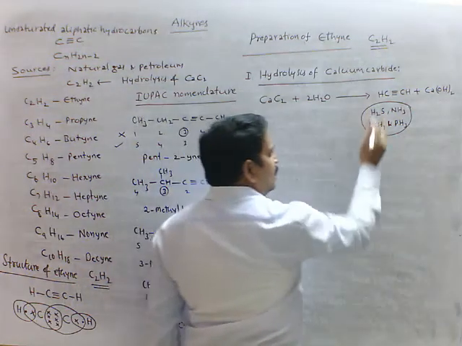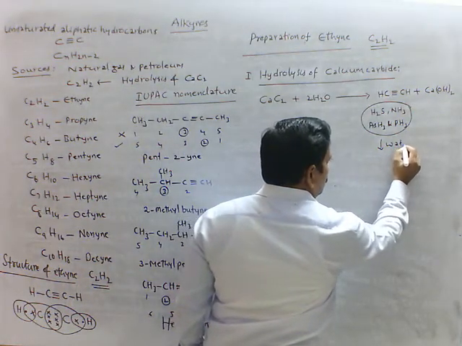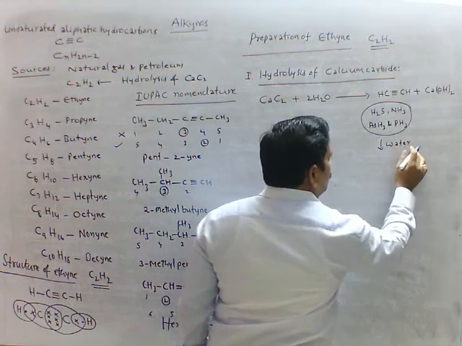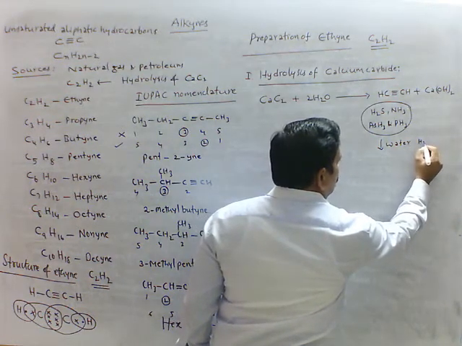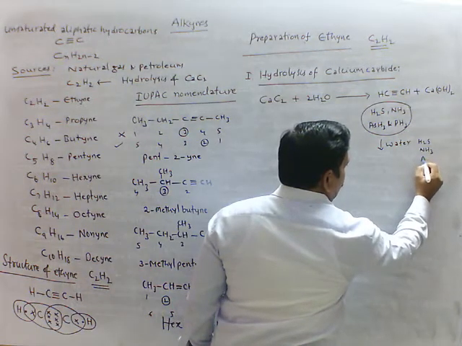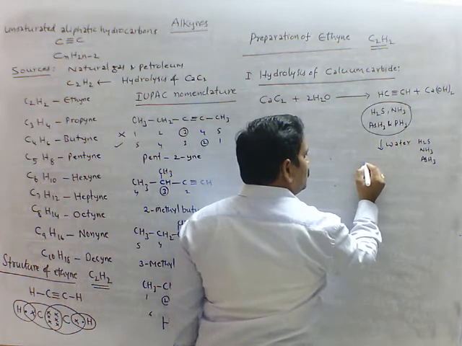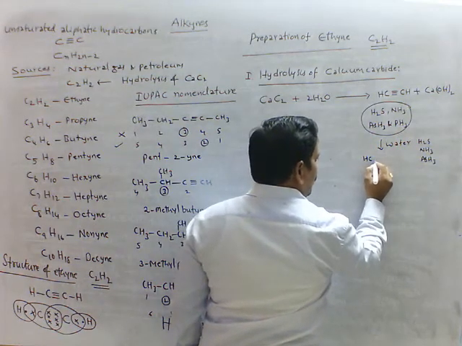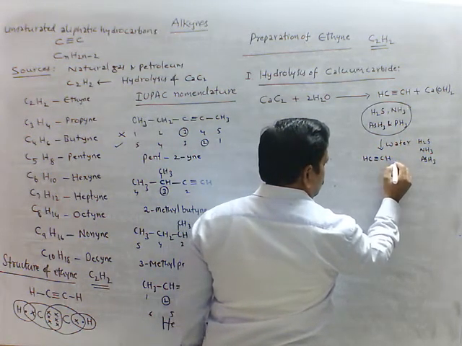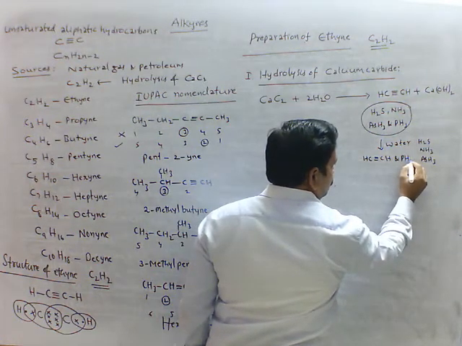Now the coming gas is passed through water. Water absorbing H2S, NH3 and AsH3. Now we get ethyne and phosphine.